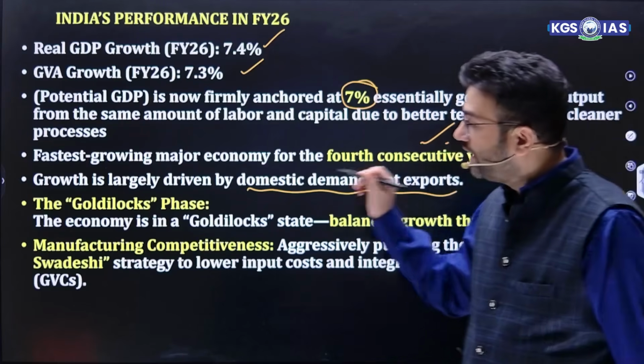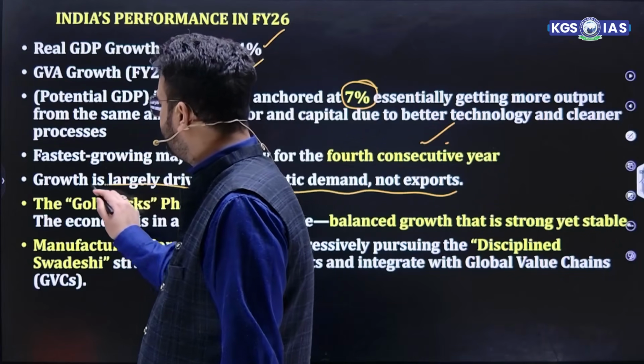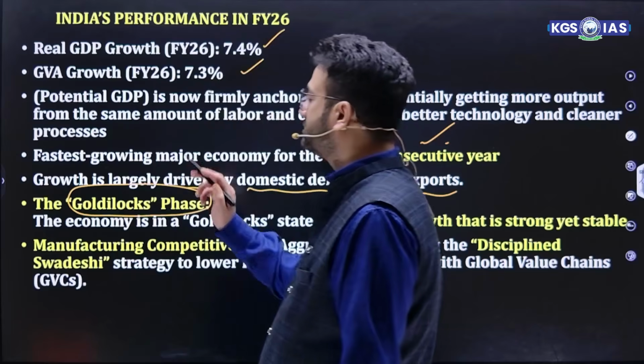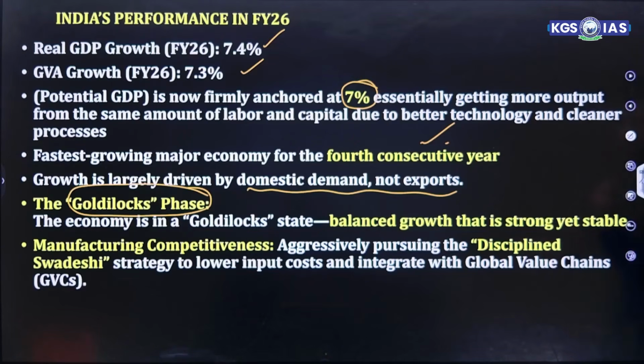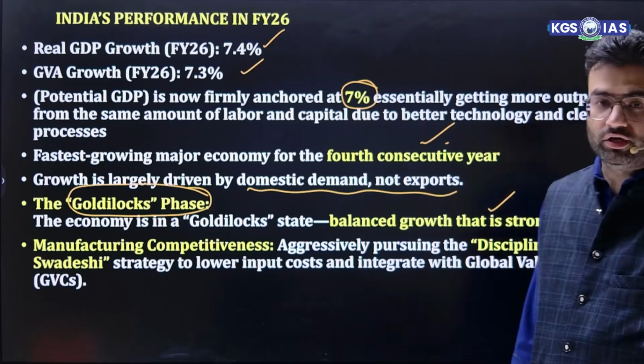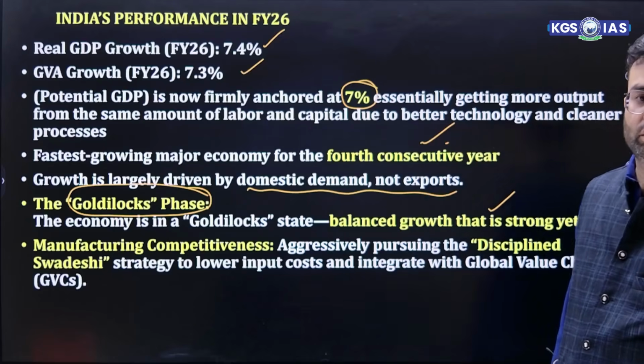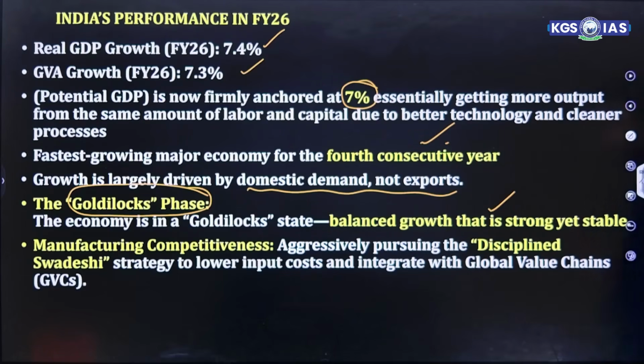Then again, an extremely important word: Goldilocks phase. The economy is in a Goldilocks state, that means balanced growth that is strong and stable. This is again a very important word, Goldilocks zone, that means a balanced growth and stable economy.